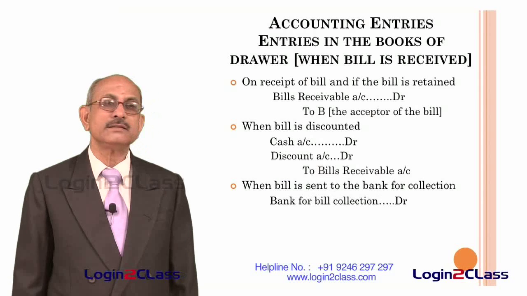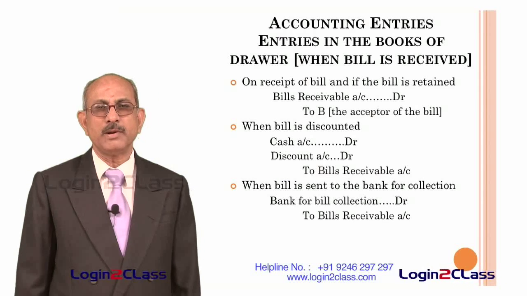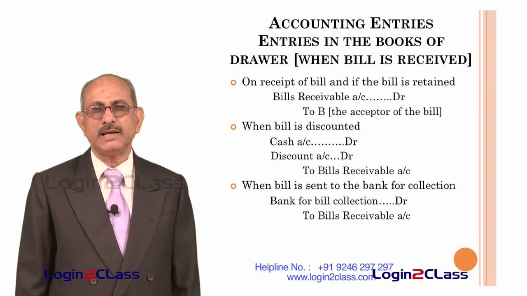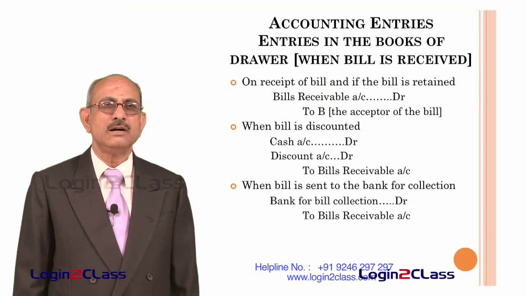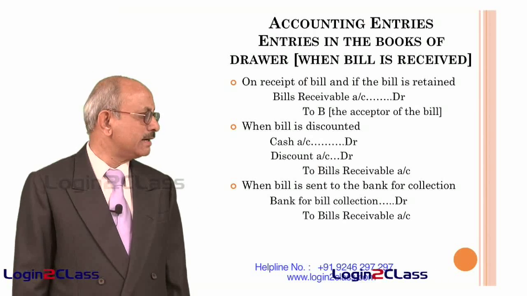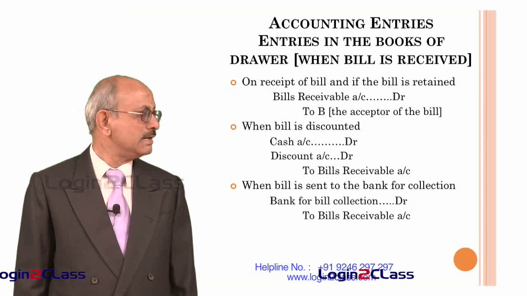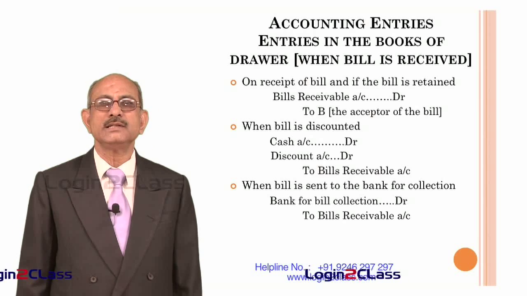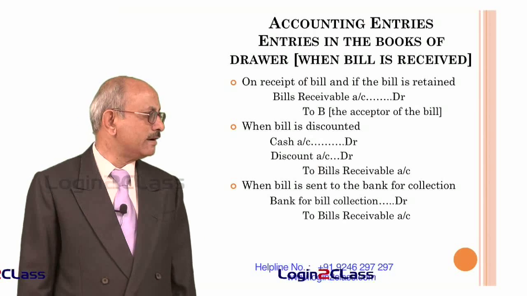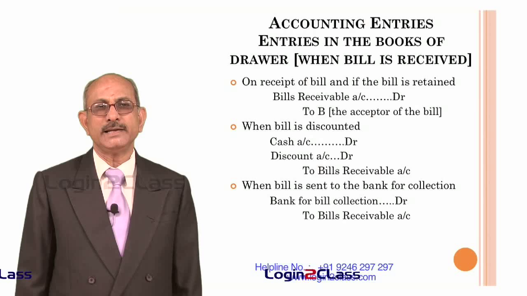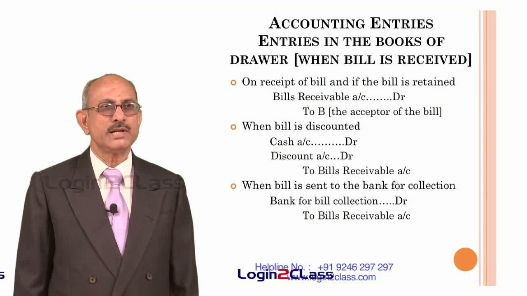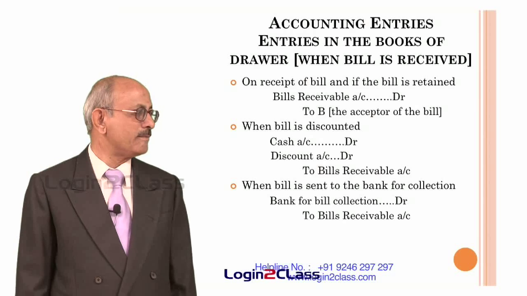And when the bill is sent for collection to the bank, that means instead of getting it discounted, he merely sends it to the bank and asks the bank to collect the payment on the due date. In that case, bank for bill collection is debited and bills receivable account is credited. So that now it will appear in the books as bank for bill collection, so that he can keep track of all the bills sent for collection and note the actual payment when they are received.